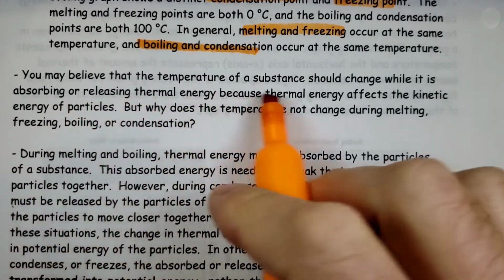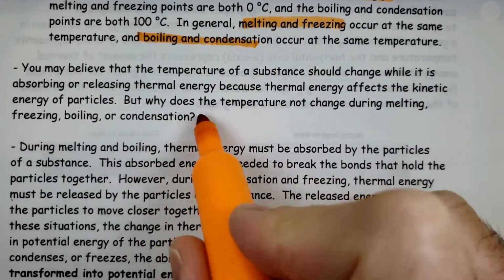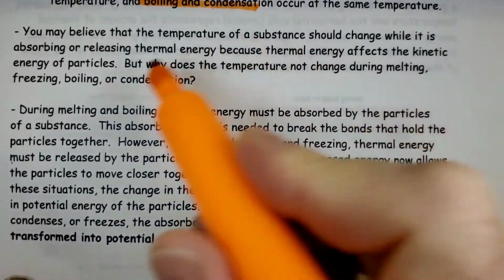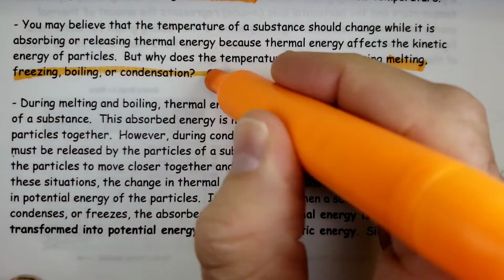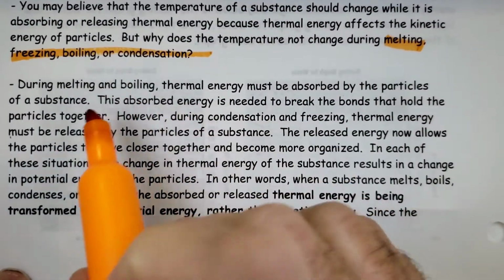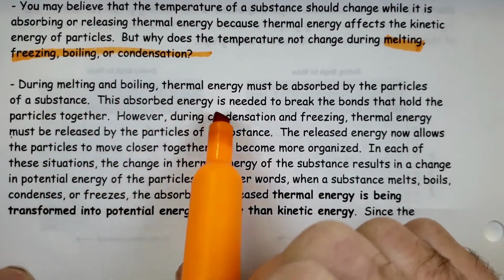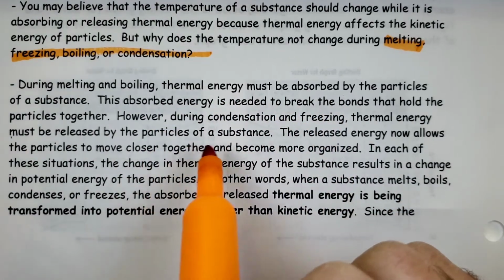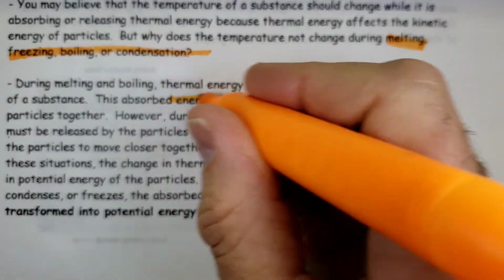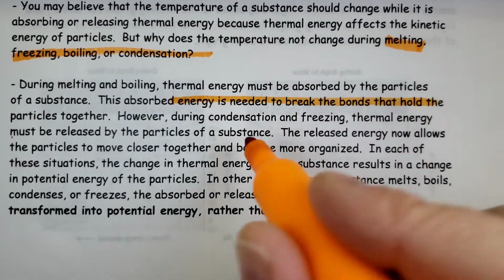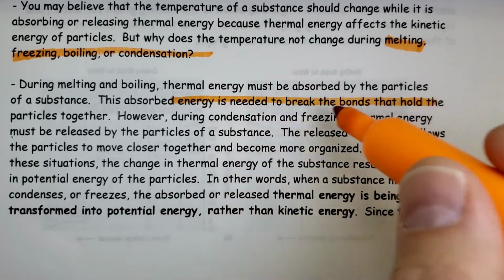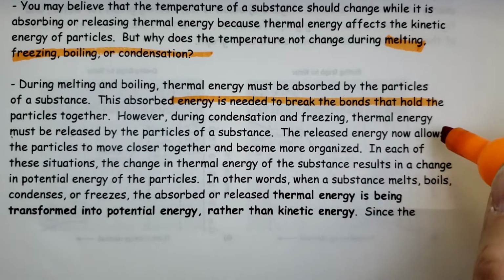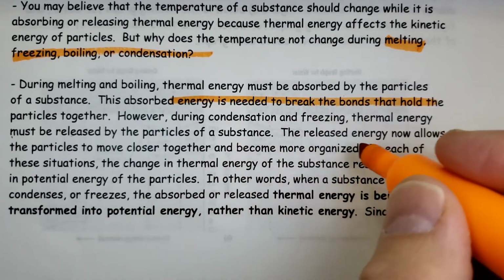You may believe that the temperature of a substance should change while it's absorbing or releasing thermal energy, because thermal energy affects kinetic energy. But why does the temperature not change during melting, those transition phases? So let's look at a reason here. During melting and boiling, thermal energy must be absorbed by the particles of a substance. This absorbed energy is needed to break the bonds that hold the particles together. However, during condensation and freezing, thermal energy must be released. The released energy now allows the particles to move closer together and become more organized.